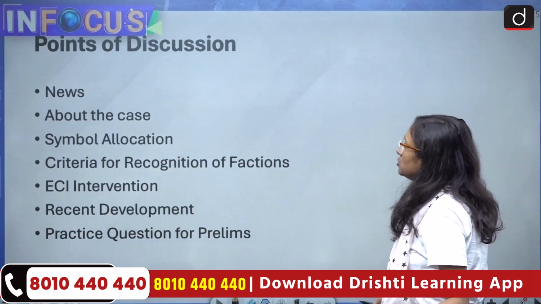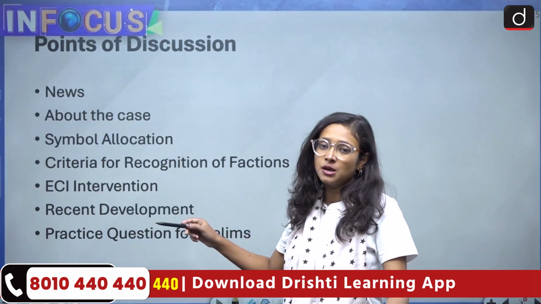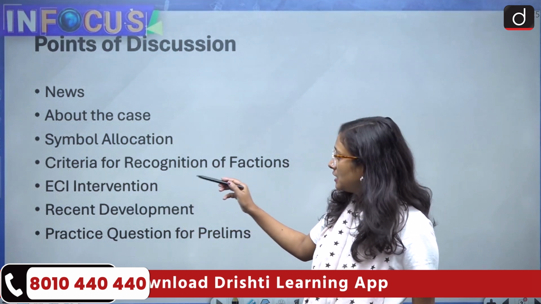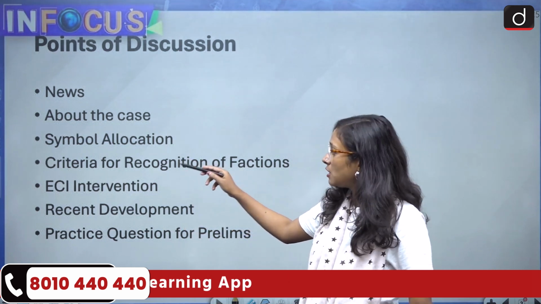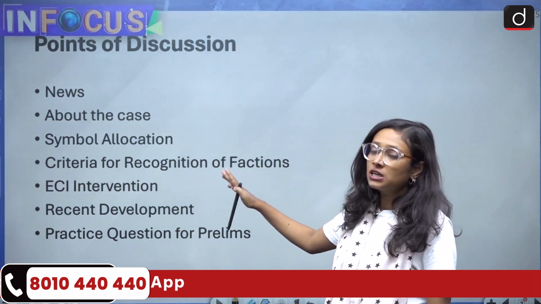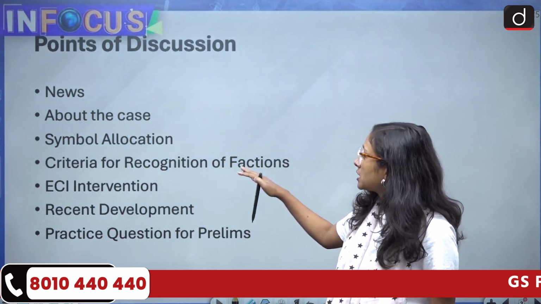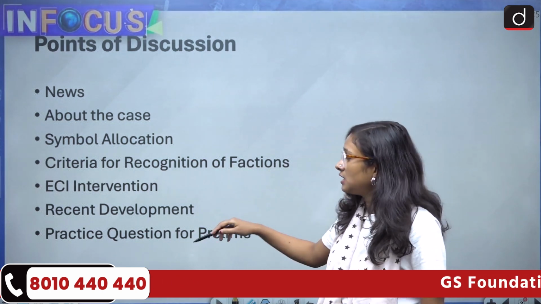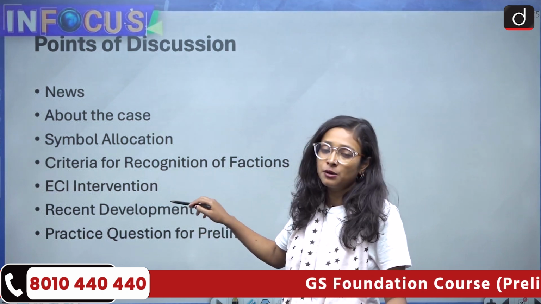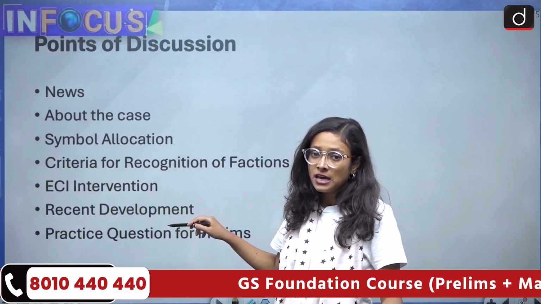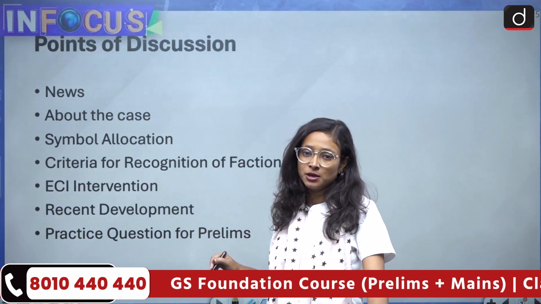First of all, we are going to discuss the news, then the case and split, then what the rules are for symbol allocation, then the criteria for the recognition of factions, then the Election Commission of India's role in it and the recent developments related to such cases, and then a practice question for prelims.